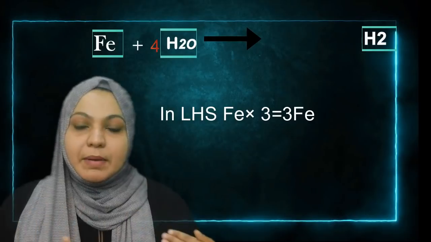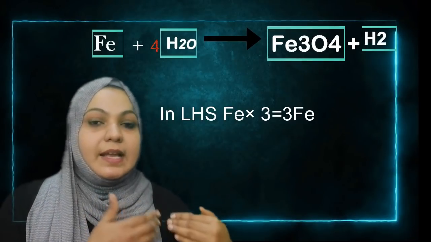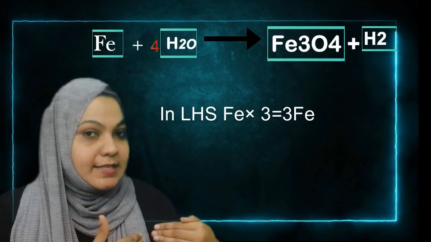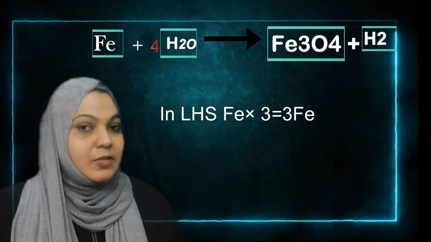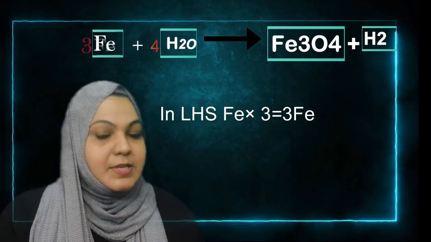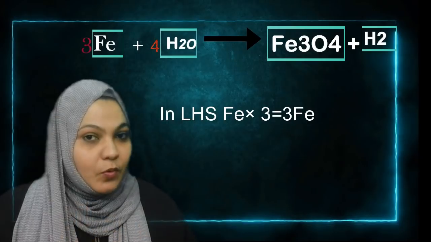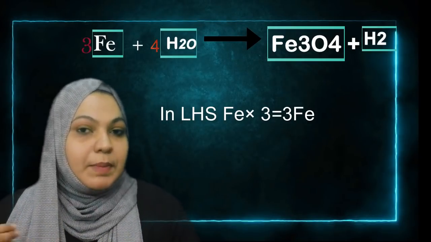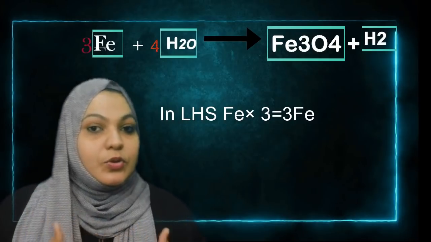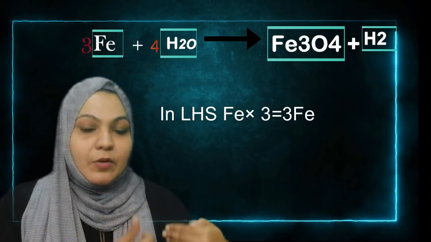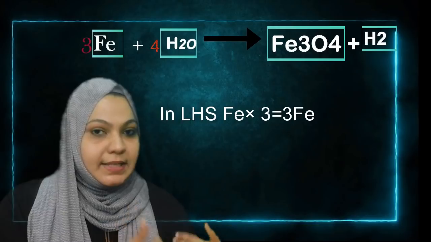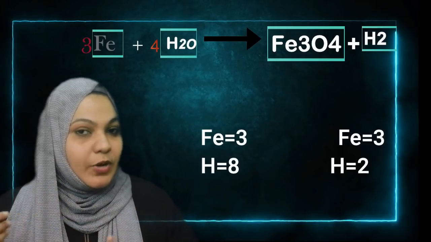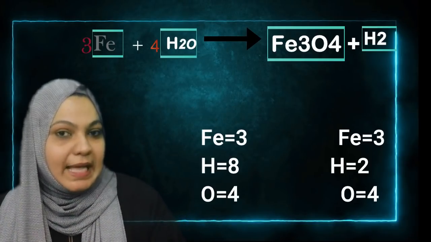So now we can multiply by 3. On the left hand side I am multiplying by 3, so I am writing 3 there. You can see 3Fe. So 3Fe plus 4H2O gives Fe3O4 plus H2. Again we are going to count and compare. Now on the left hand side iron is 3, right hand side also Fe3, so 3 is balanced.